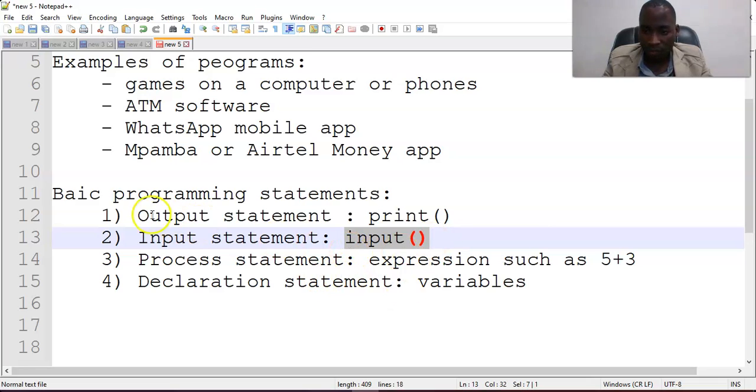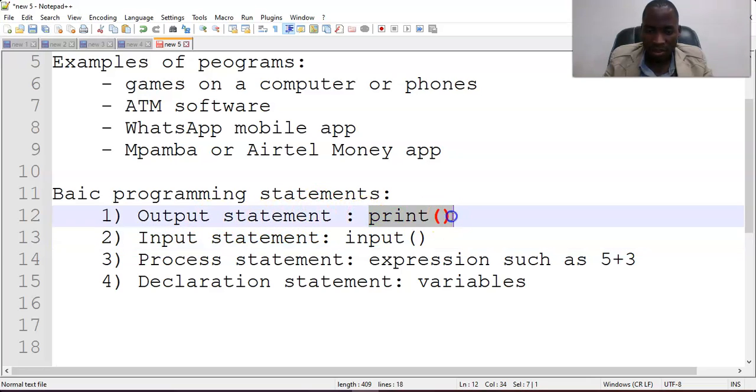So we'll be using the keyboard for that. And the output statement, showing something to the users through the screen. So any information that we want to be displayed from our program, we are going to be using an output statement. So in Python we use the print statement.